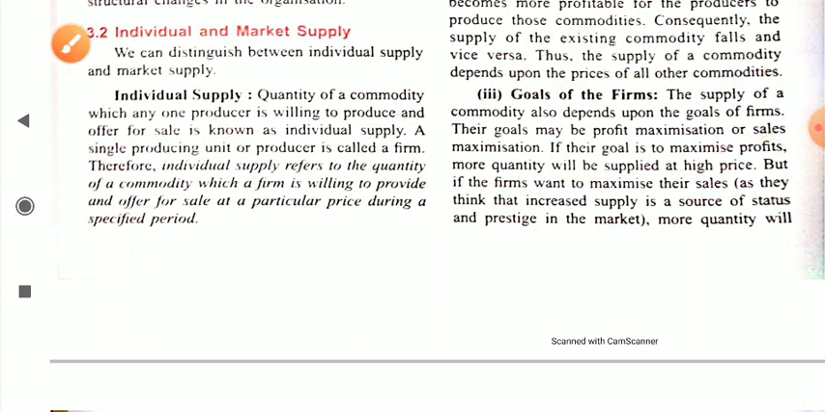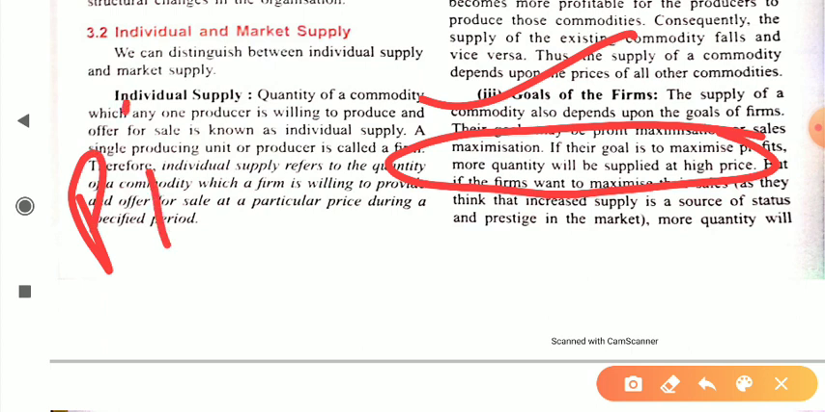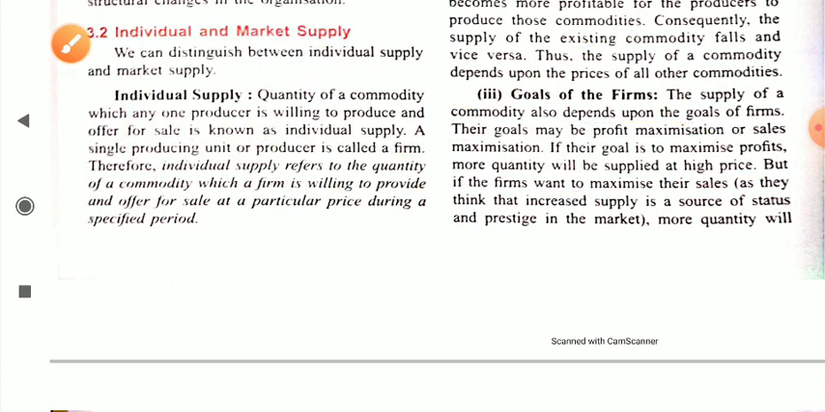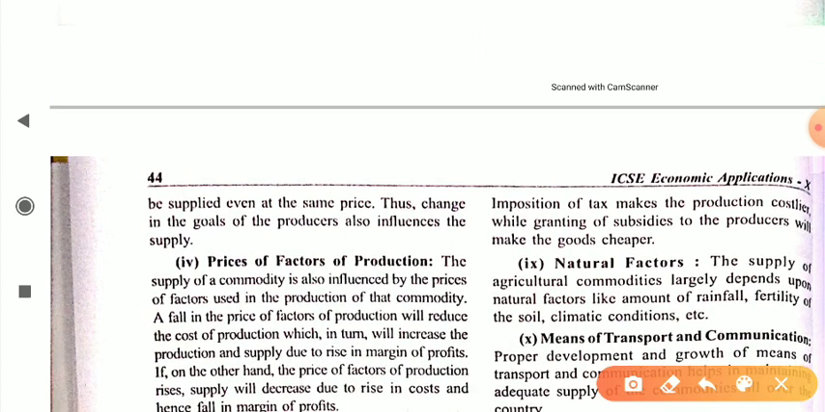So dear students, if the goal of the firm is to maximize profit, then more quantity will be supplied at higher prices. When your price is high, you will supply more quantity. And if the firm wants to maximize its sales, thinking that increased supply is a source of status or prestige in the market, then more quantity will be supplied even at the same price.